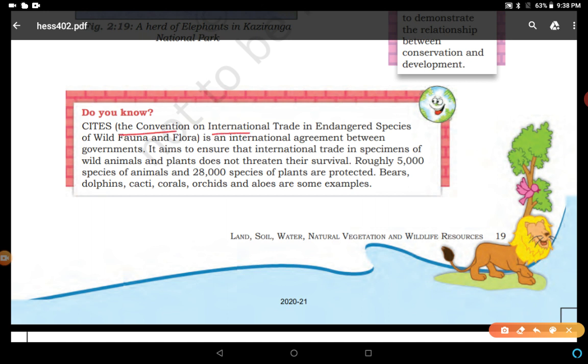Convention on International Trade in Endangered Species of wild fauna and flora. It is an international agreement between different governments. It aims to ensure that international trade in specimens of wild animals and plants does not threaten their survival. Roughly 5,000 species of animals and 28,000 species of plants are protected. Bears, dolphins, cacti, corals, orchids, and aloes are some examples. So this was about this chapter.